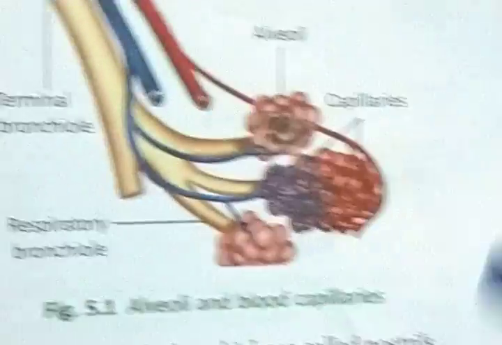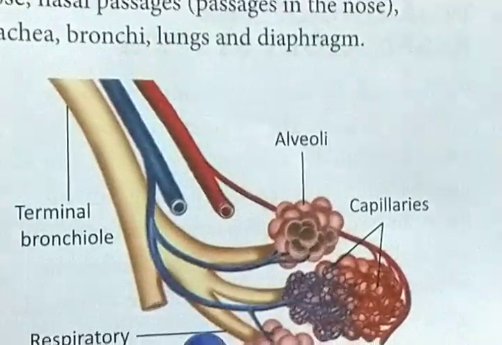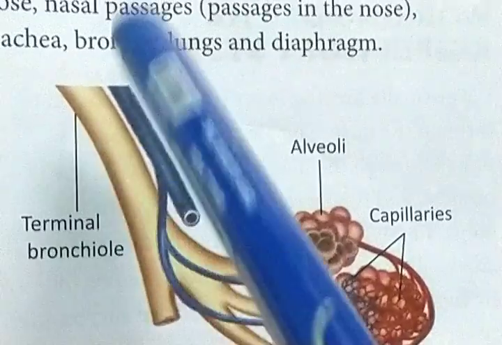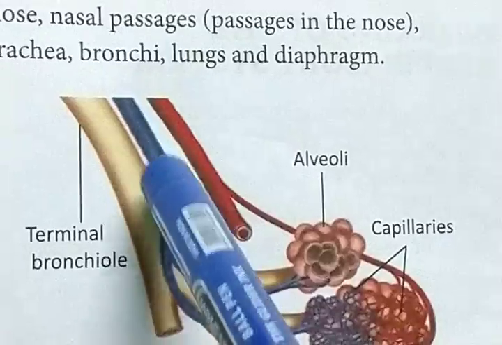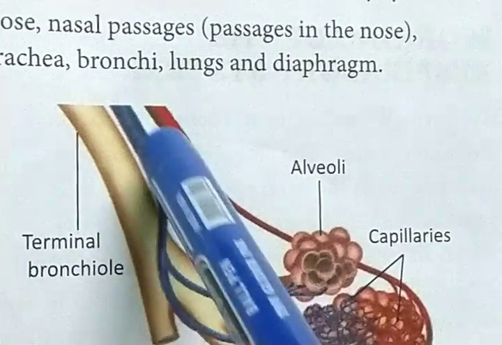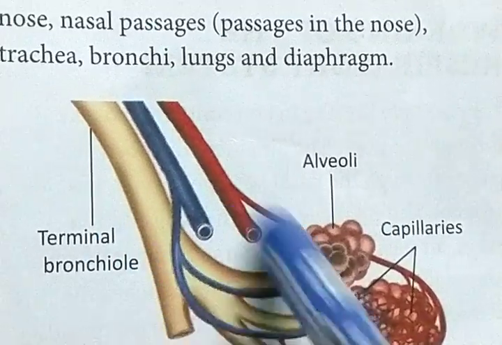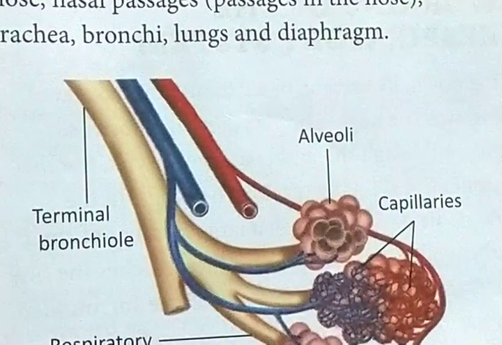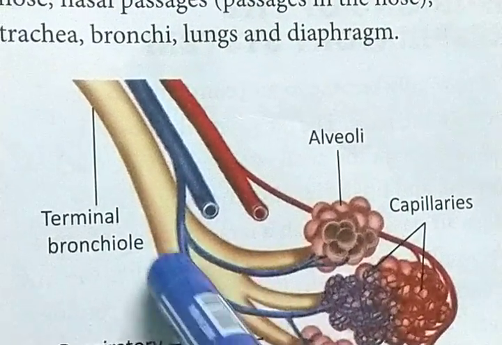So here is a section of the trachea. Basically, the trachea is divided into tube-like structures that are known as bronchi, and each bronchus enters into the two lungs, the left lung and the right lung. Again, the bronchus is divided into bronchioles.